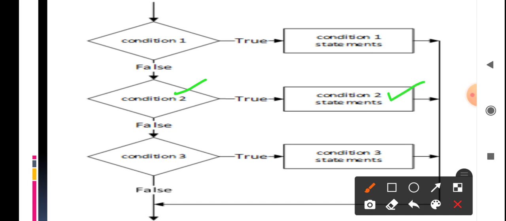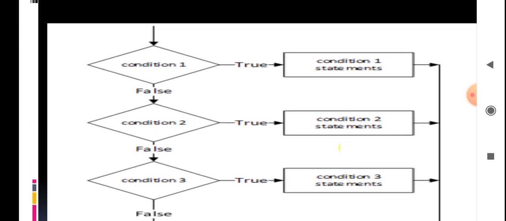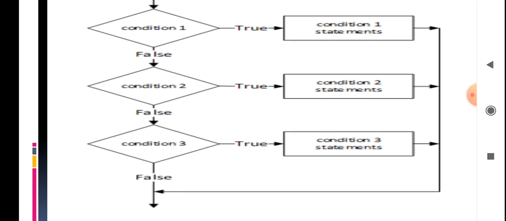If condition 2 is false, we check condition 3. If condition 3 is true, we execute the condition 3 statements. If it is also false, the same steps repeat until the last condition. Okay, so this is the flowchart for the if else if condition.